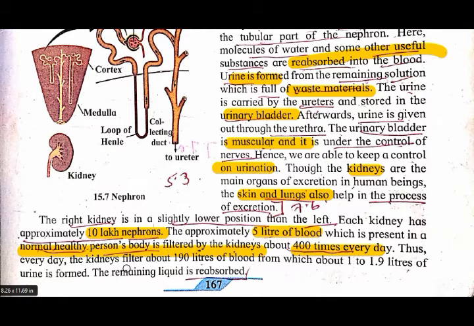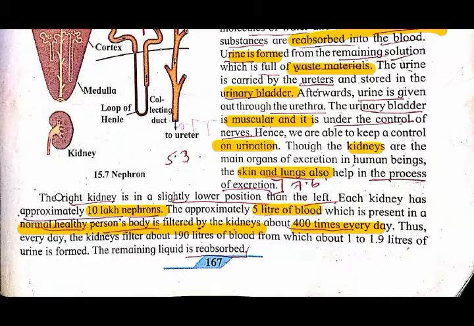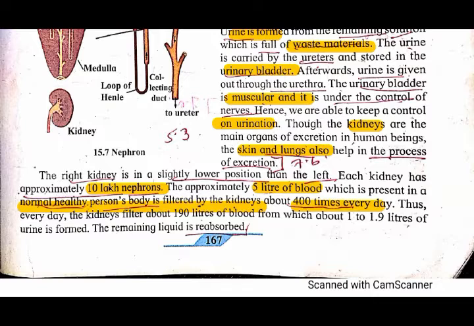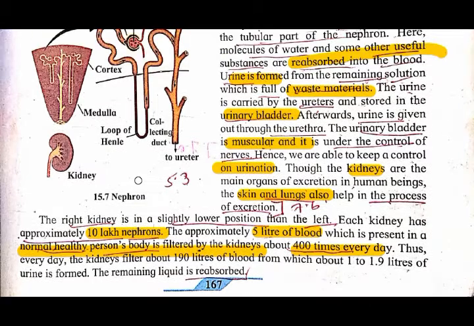Means when the kidney filters 190 liters of blood every day, from that about 1 to 1.9 liters of urine is formed. Understood? And then the remaining liquid is reabsorbed. Read this lesson, and underline whatever the important points are, because for the objective that point is very, very important.